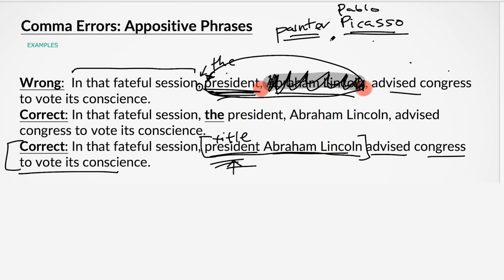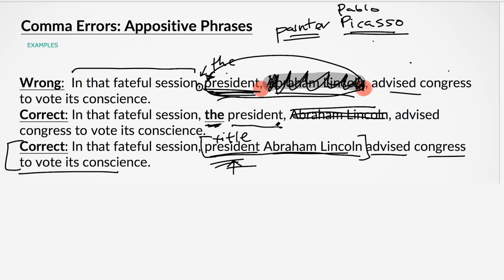We would say the painter or a painter. We put an article in front of it, right? So that's a really common mistake that I see students make. So don't do that. And then the other way that we could fix it is we could put a "the" in here. And I actually like this version better, the title version, if it's available, because I think here it's implying that Abraham Lincoln's removable. This would be acceptable so long as somewhere else in the paragraph it is clear that it's Lincoln. And then this isn't as necessary, it's just being extra specific.